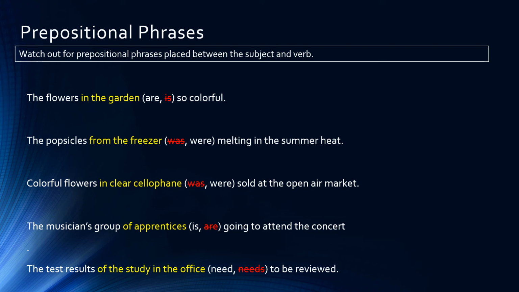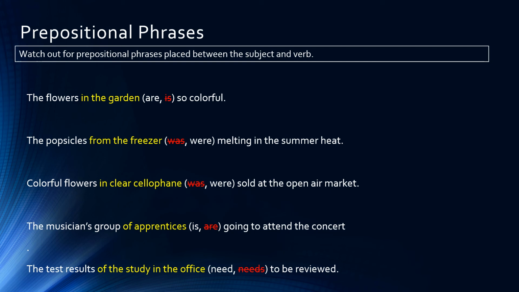If we take the prepositional phrase out of that sentence, the flowers are so colorful. We would not say the flowers is. If it was singular, the flower is, but since it's plural, the flowers are. The popsicles from the freezer were. Now again, we're not matching the number of the verb with the object of the preposition.